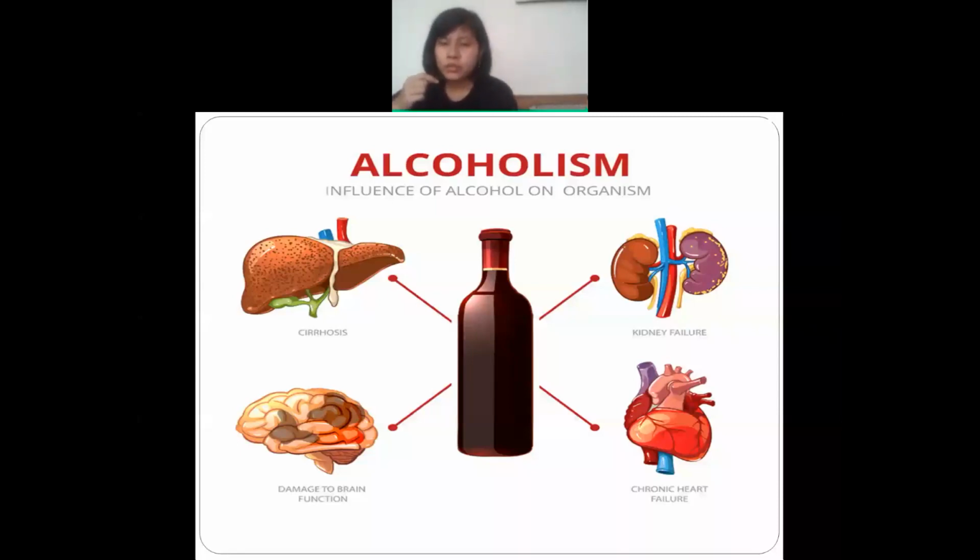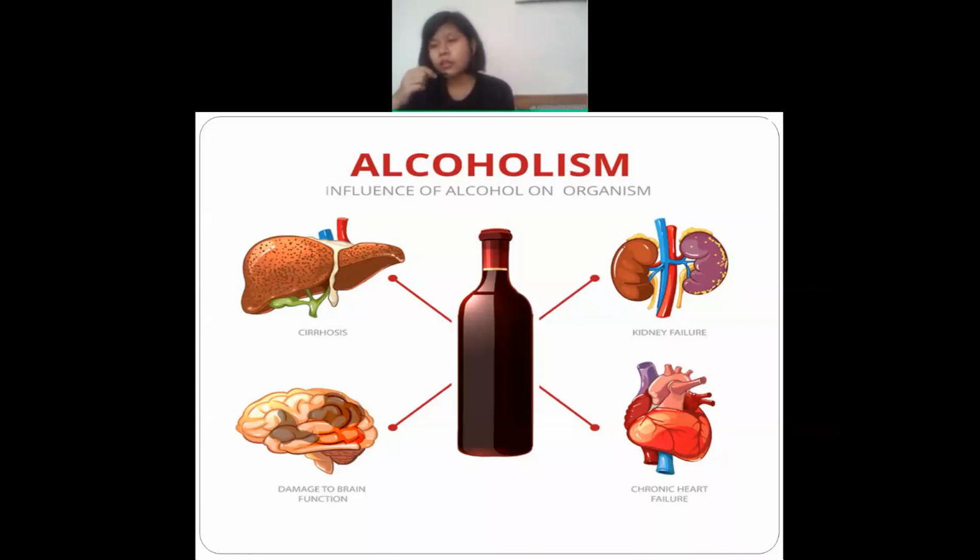Okay, so cirrhosis of liver: if a person is addicted to alcohol, what will happen? It will affect the liver. Understand? The function of the liver is metabolism. So it will affect the liver, and it will lead to cirrhosis of liver, fatty liver, and ultimately it will lead to this one, ascites. Next is kidney failure.